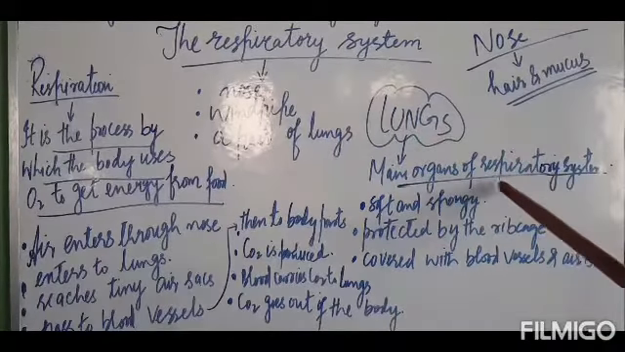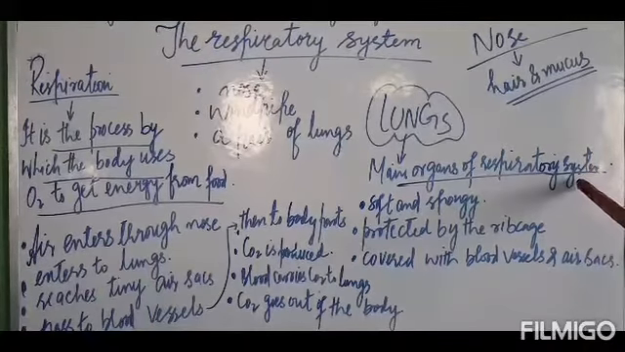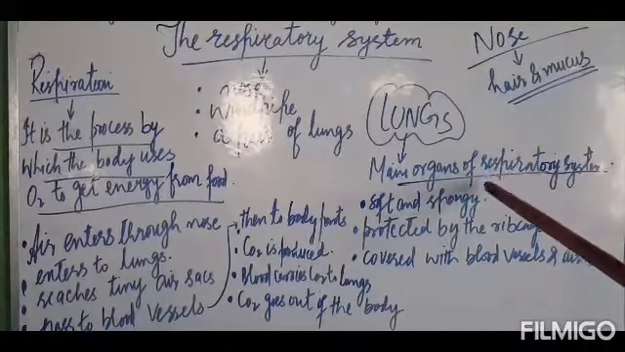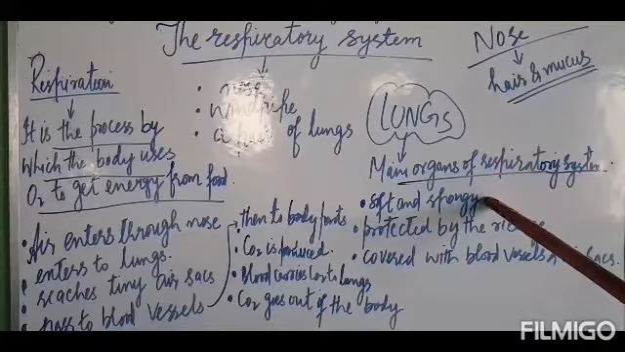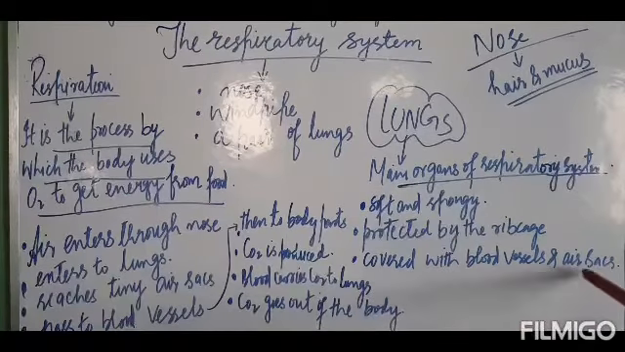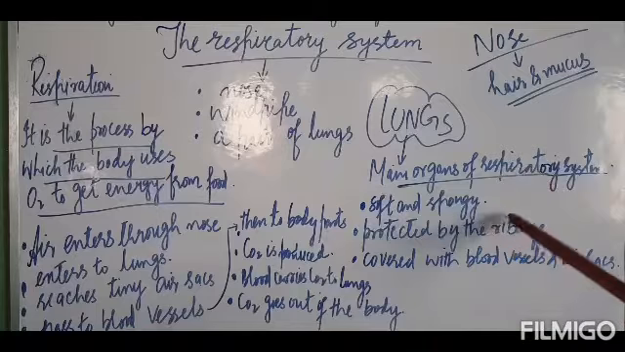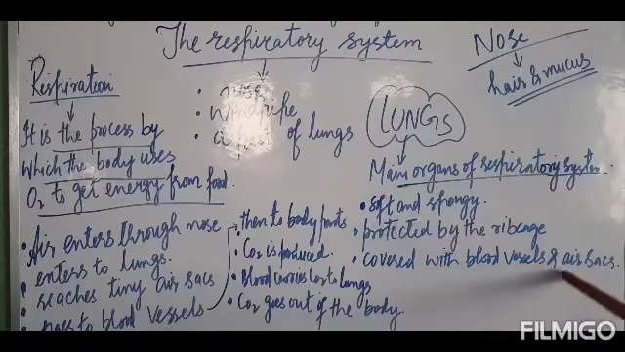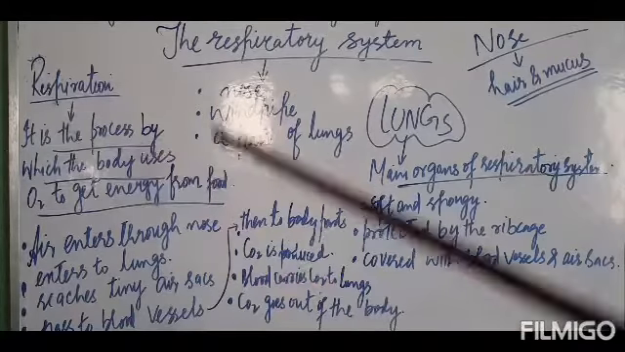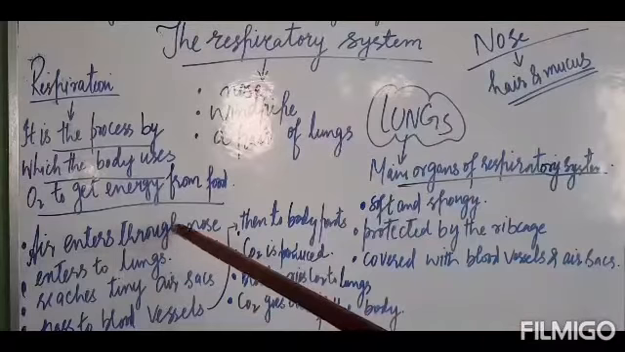Lungs are the main organs of the respiratory system. They are soft and spongy. They are protected by the rib cage and are covered with blood vessels and air sacs. Now dear kids, let us learn what happens to the air when it enters through the nose.